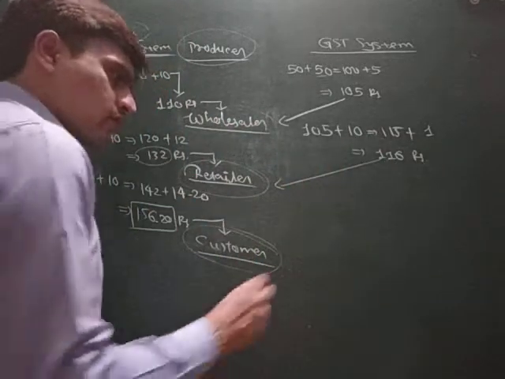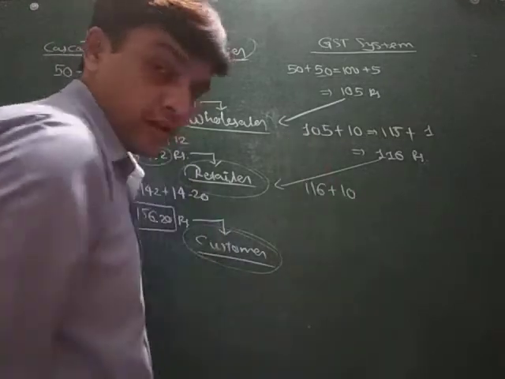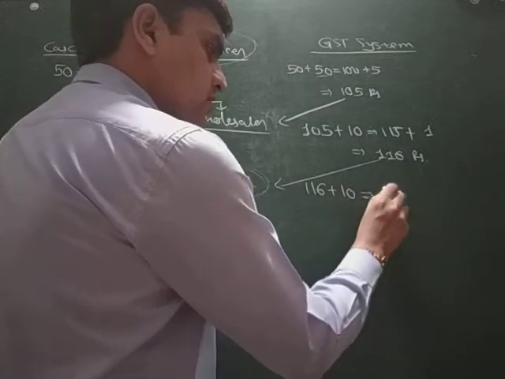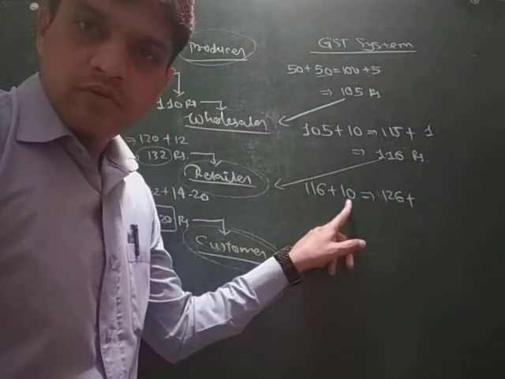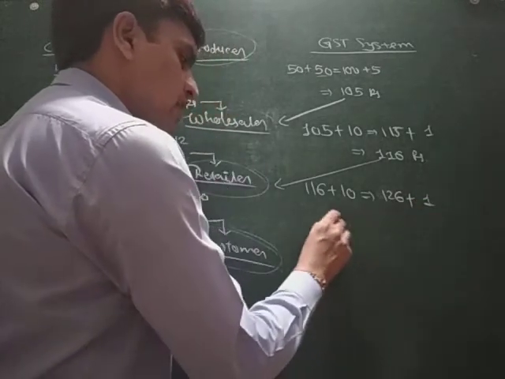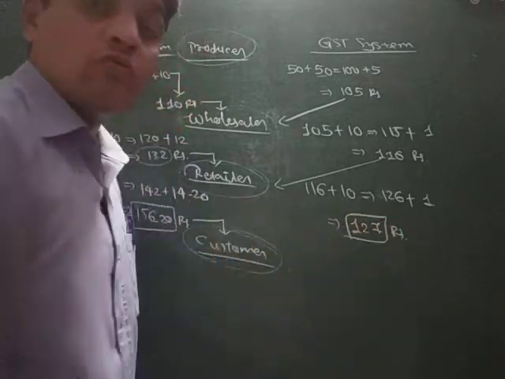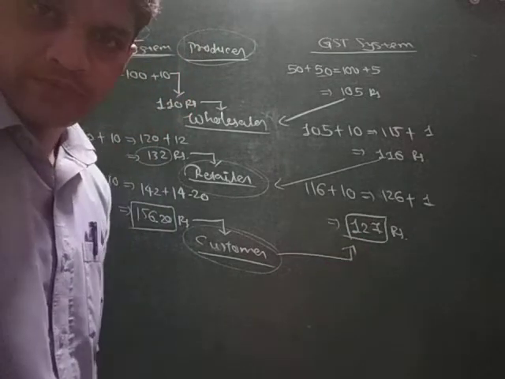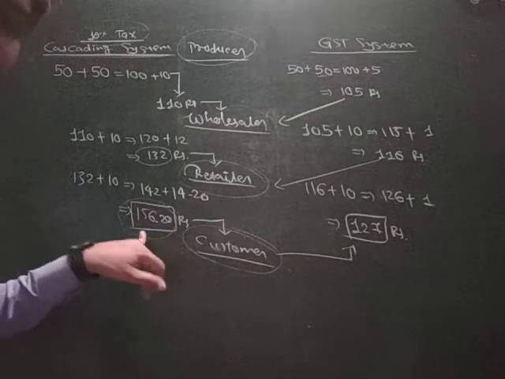Now what will the retailer do? He will add his profit. Suppose it is also 10 rupees. So the product becomes 126, plus the GST will again be on value added. So again it is 1 rupee. So finally the customer has to pay 127 rupees. This is the price that the customer has to pay, and this is the price after GST.